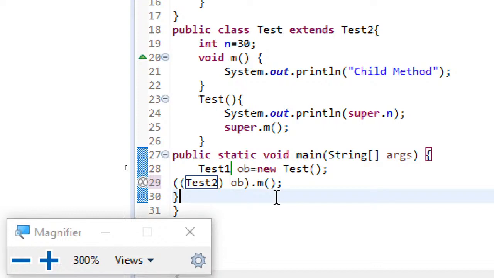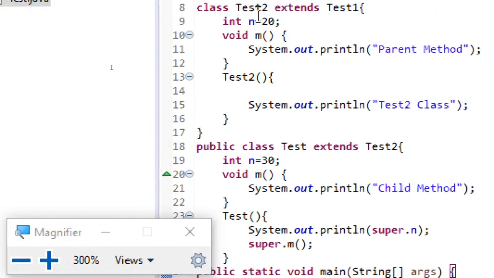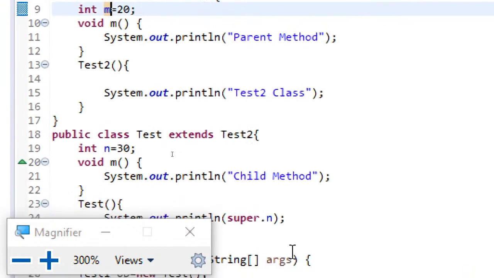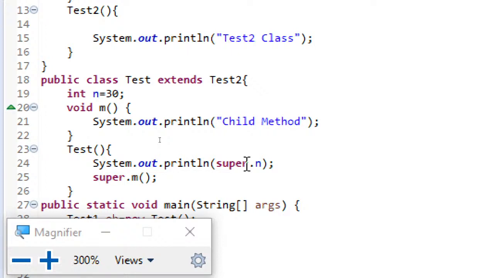If the variable names or method names are different from those of the parent, then the child class can directly access them. There's nothing wrong. Let me show you an example here. Suppose instead of n, I have m, then there's nothing wrong here. Instead of using this, I can directly write m.